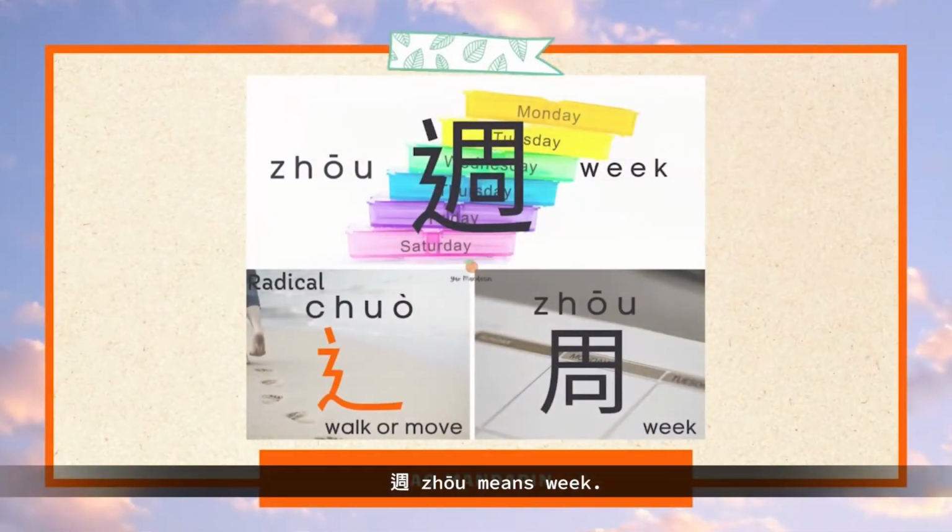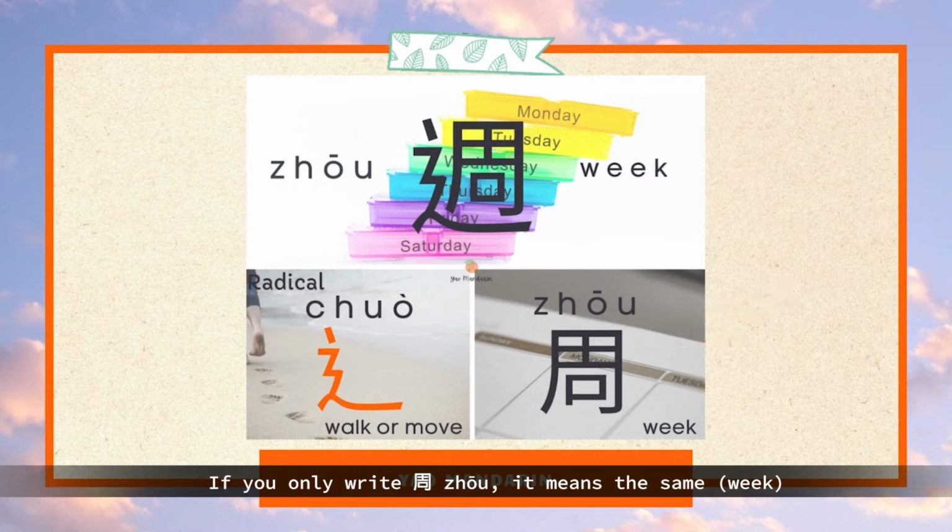Zhou means week. The left part is a radical, 辶, and it relates to walk or move. The right part is 周. If we only write 周, it means the same, week, but in simplified Chinese. 周 is also a family name.